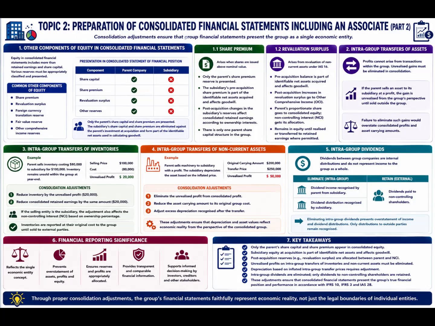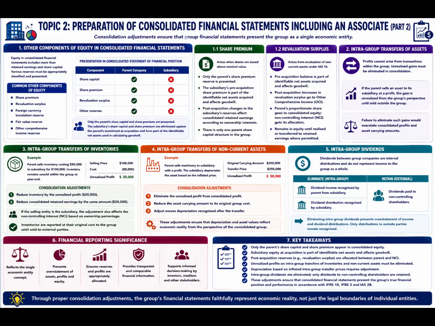Other components of equity in consolidated financial statements. Equity within consolidated financial statements comprises more than retained earnings and share capital. Various reserves accumulated by the parent and subsidiaries must be appropriately classified and presented. Common other components of equity include share premium, revaluation surplus, foreign currency translation reserve, fair value reserve, other comprehensive income